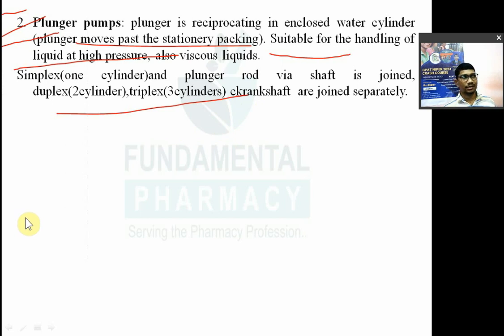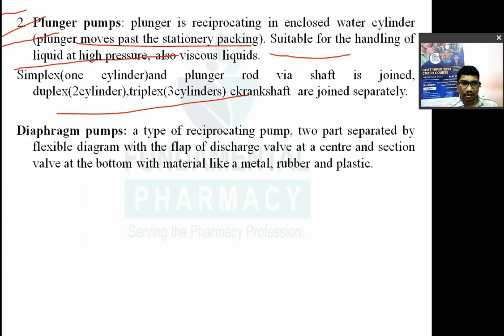Just like the double acting piston pump, here you just have to replace the piston with the plunger, the rest will remain the same. So in case of plunger pump.